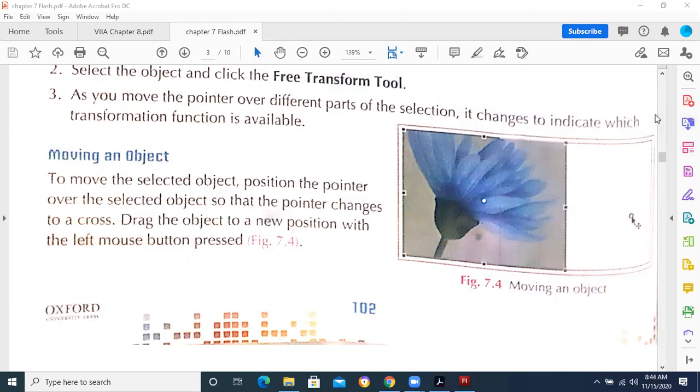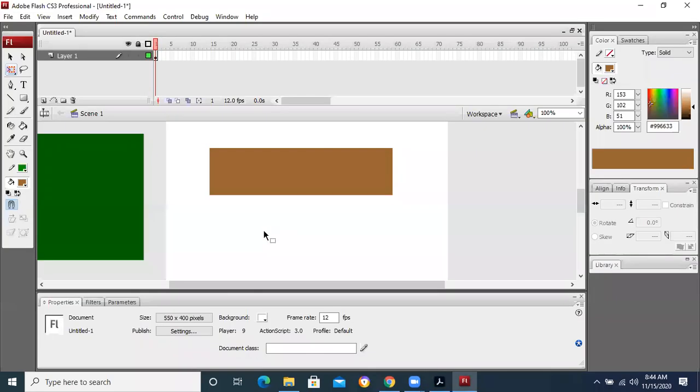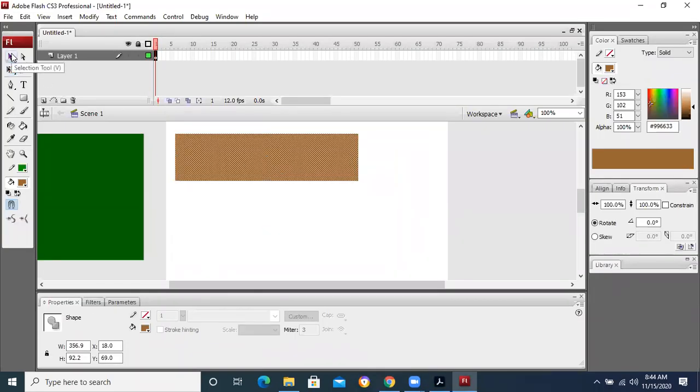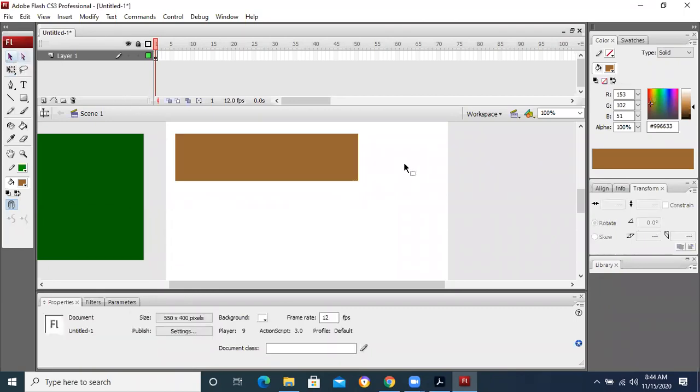Yes, Bashair. Sir, we can move an object by selecting it. And sir, I think the selection tool is used for it. You are sure? No, sir. Why are you not sure? Which other tool is there for this purpose?